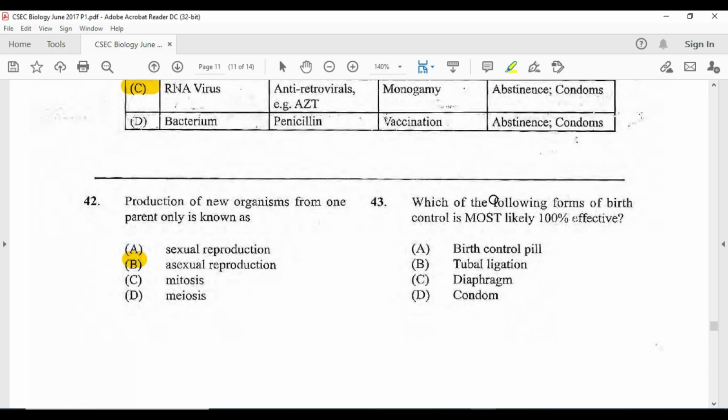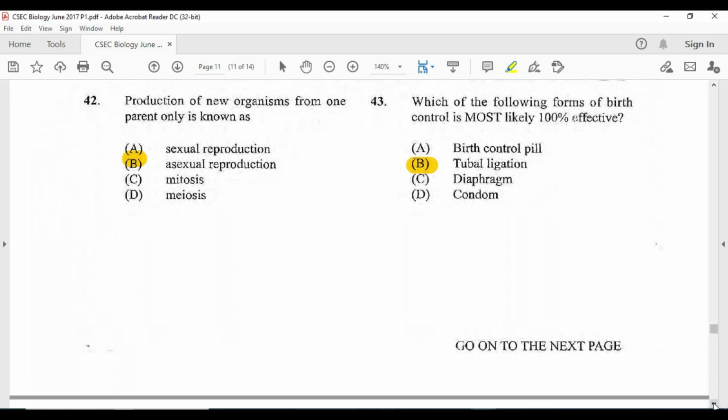Alright, 43. Which of the following forms of birth control is most likely 100% effective? Not the diaphragm, not the condom, those burst from time to time. Contraceptive pill, they are effective, but they have their limitations as well. But if you were to sever the tube in tubal ligation, right, that would be like 100% effective. You don't even have to remember that you need to sever it tomorrow, but you would have to remember that you need to take the pill or you had missed the pill. So I would go for B for 43. And we'll move on to 44, and we're going nicely.